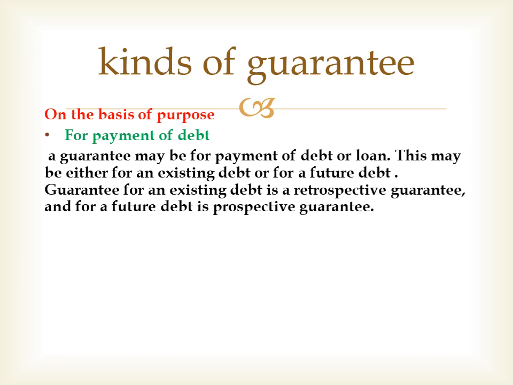If the guarantee is given for an existing debt, that's called a retrospective guarantee. And if guarantee is given for a future debt, that's called a prospective guarantee. So there are two types of guarantee on the basis of payment of debt.